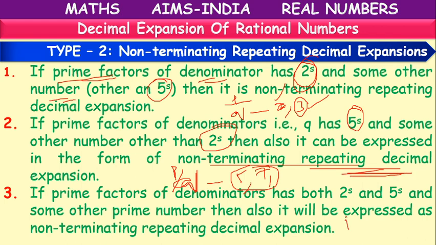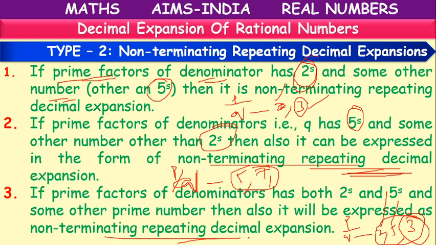Or in the third case, we have p by q where q has factors 2 and 5, and along with that it also has the factor 3. Though it has both 2 and 5, it still has another factor. So that's why it is also an example of a non-terminating repeating decimal.